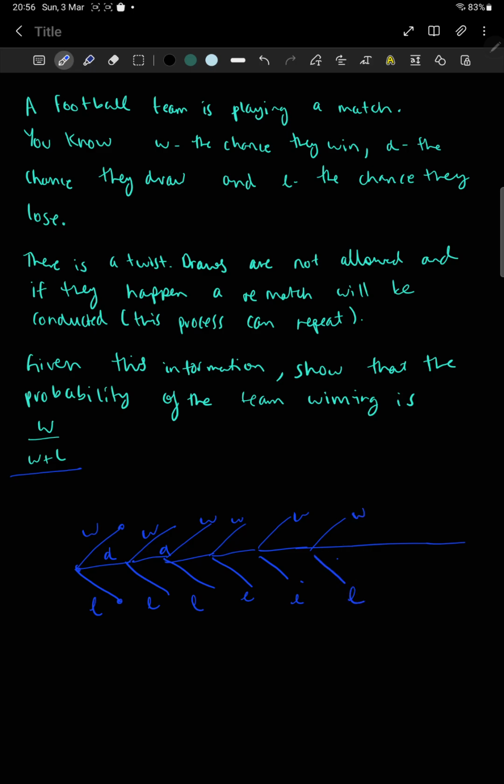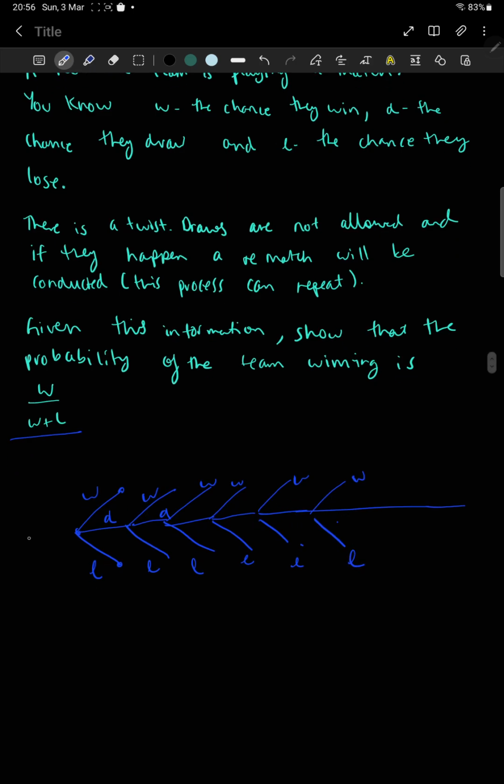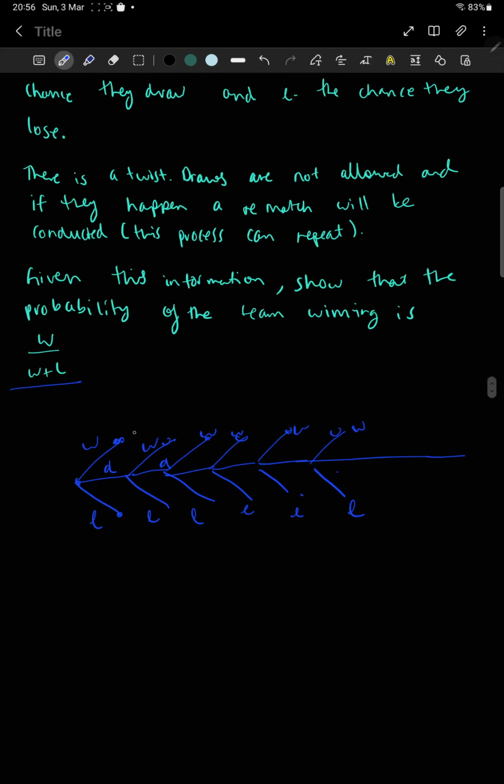Okay, so the question is, what is the probability of winning the entire match? And any of these wins would be counted as a success. So any of these wins would add to our probability, right? And we want to show that the total probability of all of these wins is equal to W by W plus L.